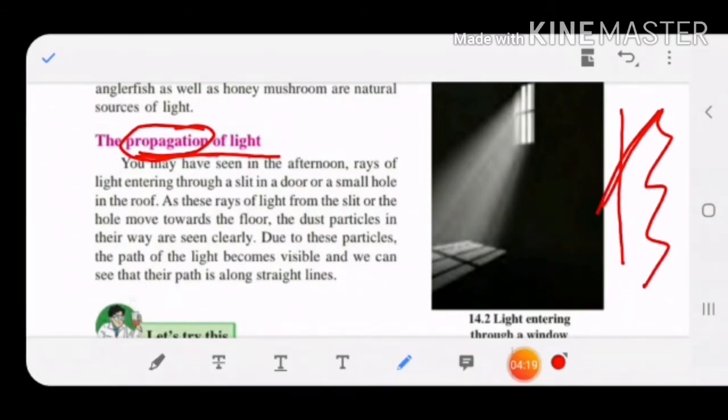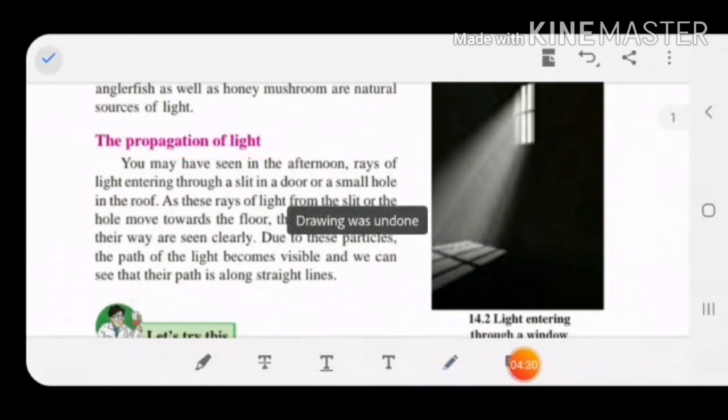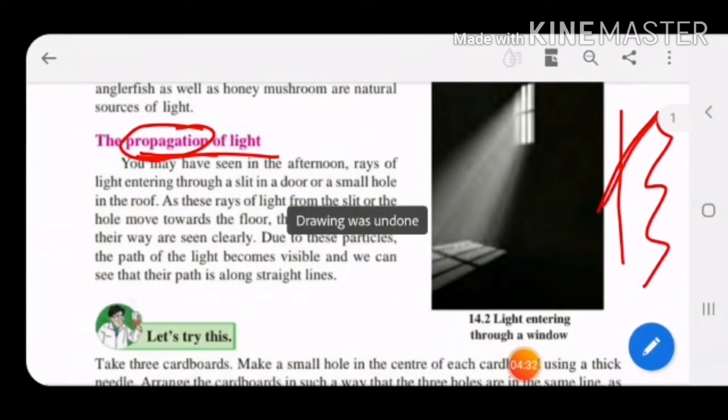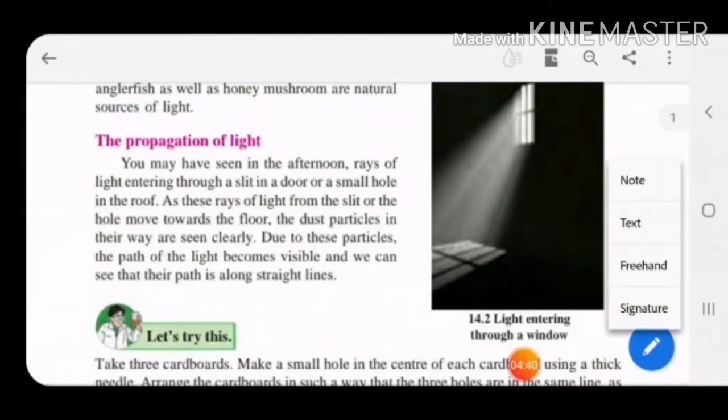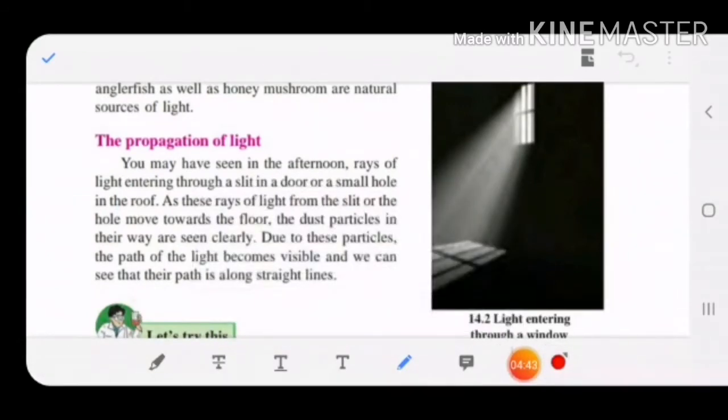Propagation of light. You may have seen in the afternoon rays of light entering through a slit in a door or a small hole in the roof. You must have seen it like this from this window. From this window, the light is entering. Yes or no, children? That beam of light is entering. How is this light coming? If you observe anytime, you can see the way of light which is entering from the roof of the window or through the door slit. The light is coming, always falling in a straight line.